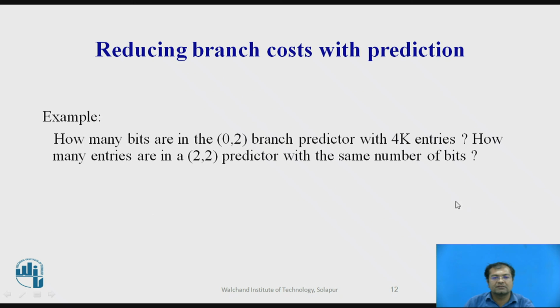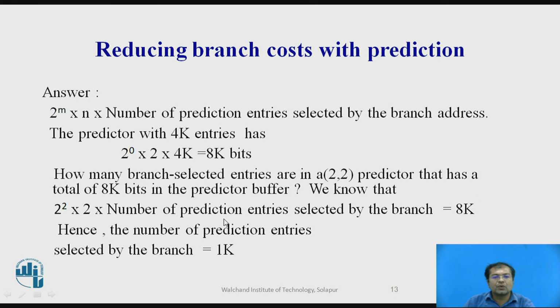It is given. Hence the number of prediction entries selected by the branch becomes 1K.